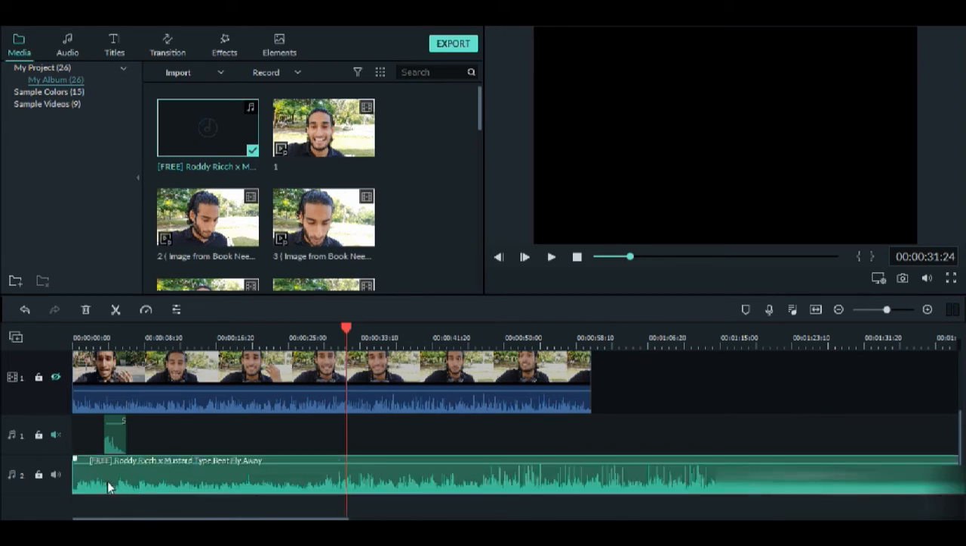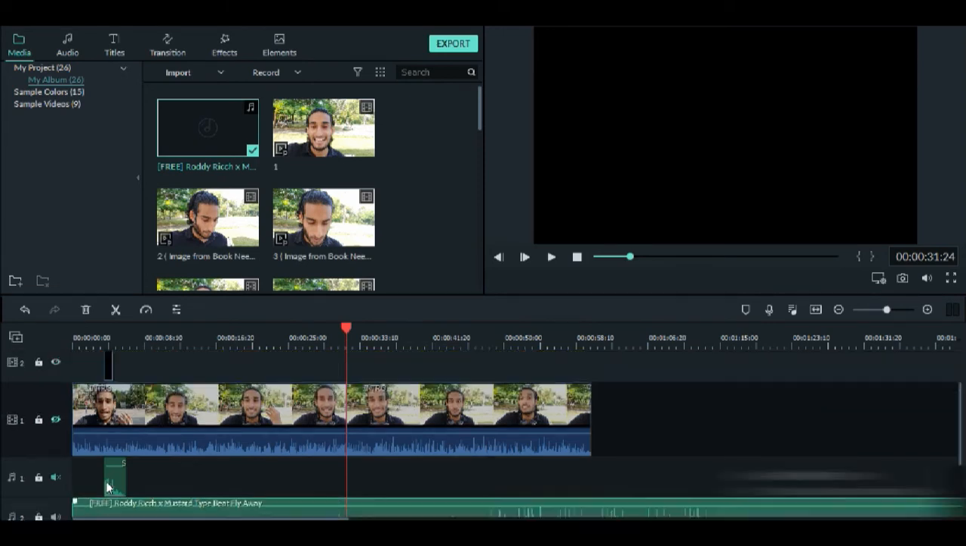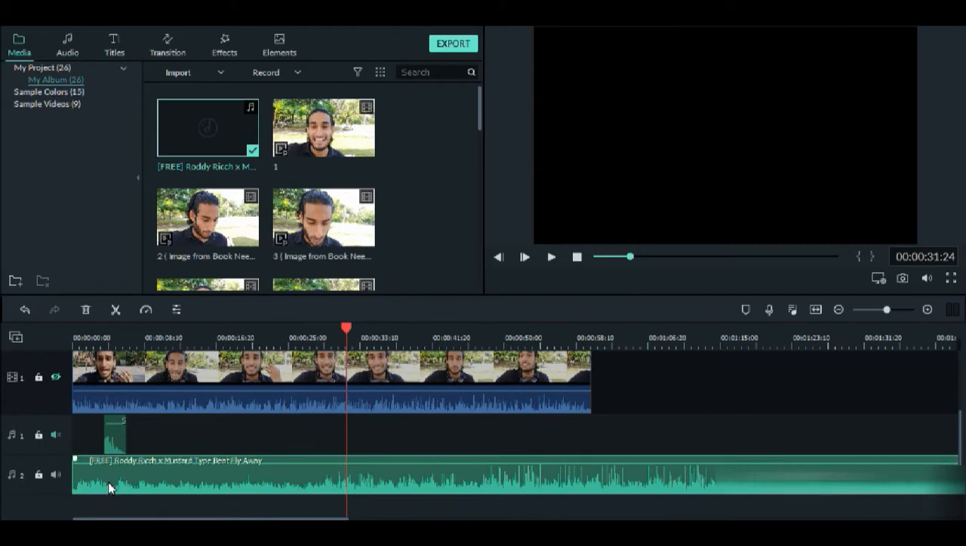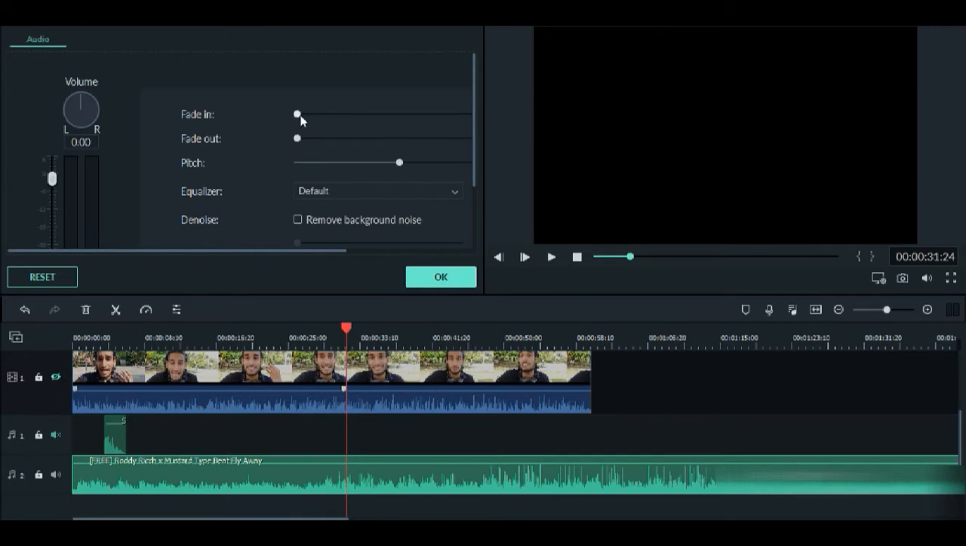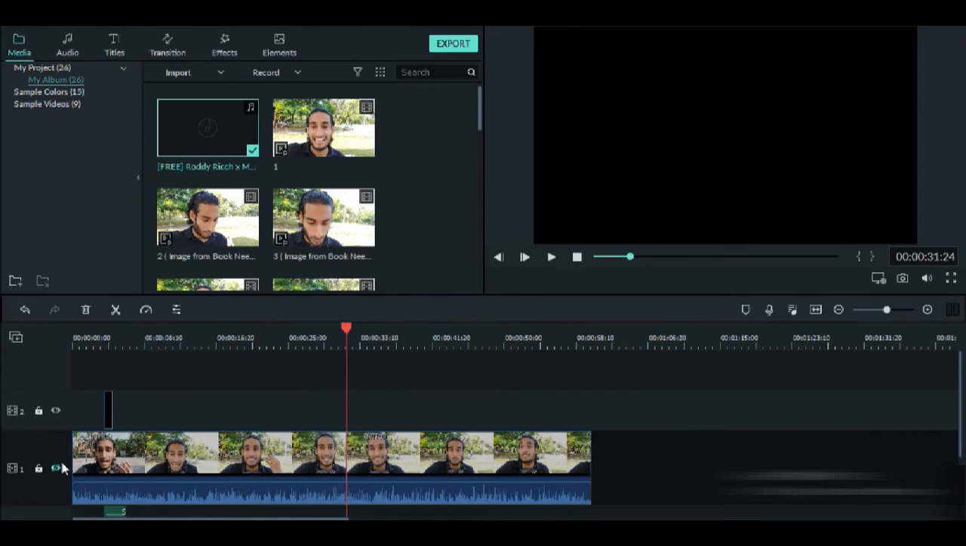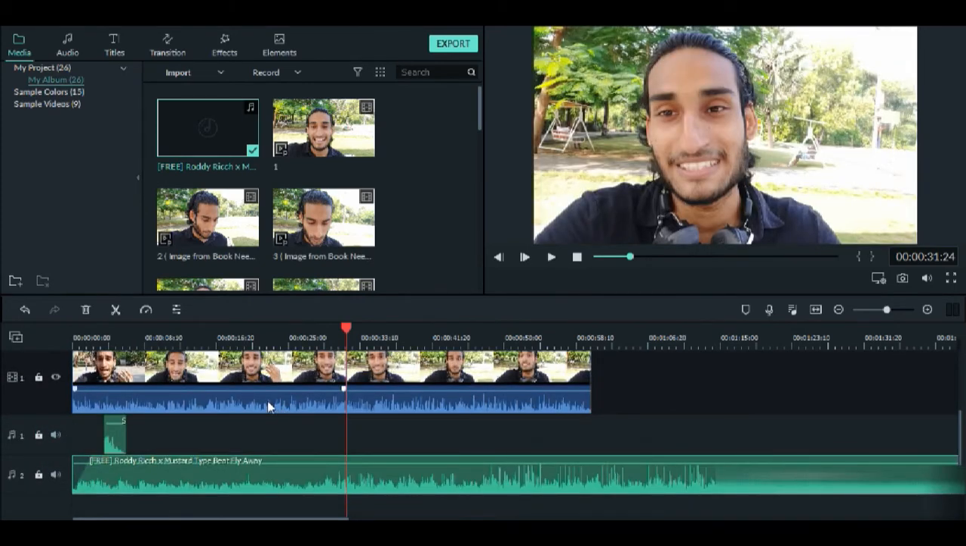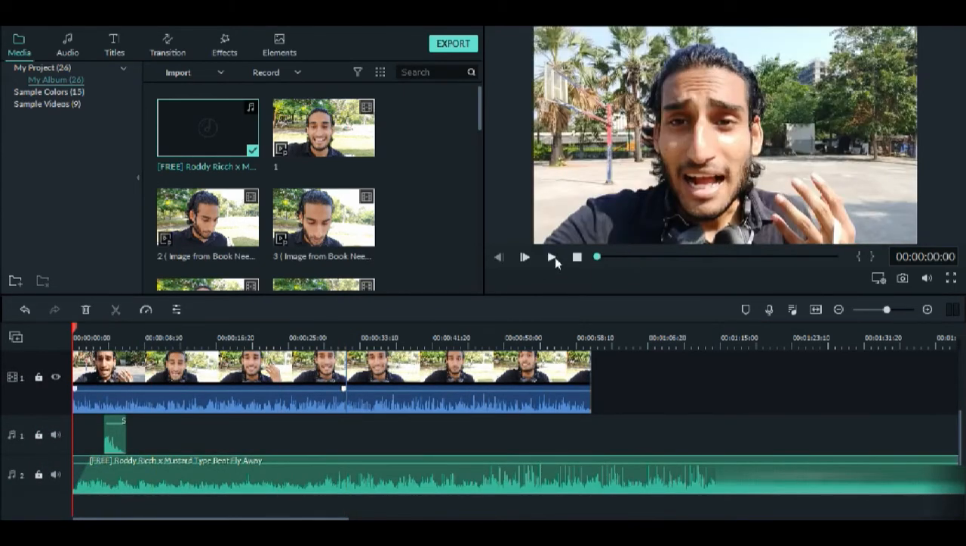Now we want the music to fade in, otherwise it will directly start and it would not sound good when the video and the music directly start. So we have to fade in this music. Once you double click on the music, you will get these options. You just click on fade in. I think so much is more than enough. This is basically your fade in tool. Click on OK, preview everything again. We go from the start and play.